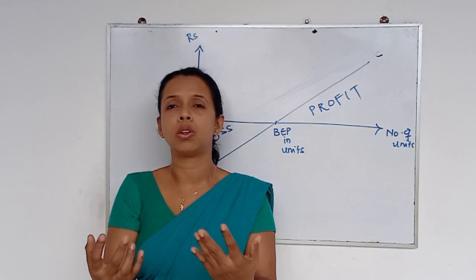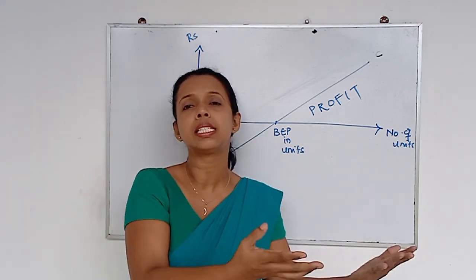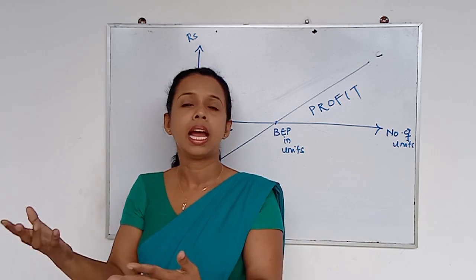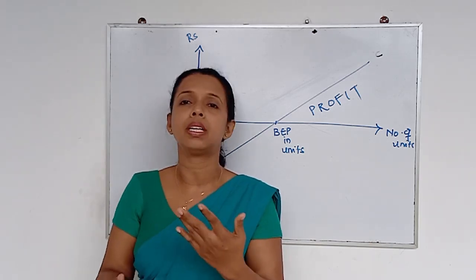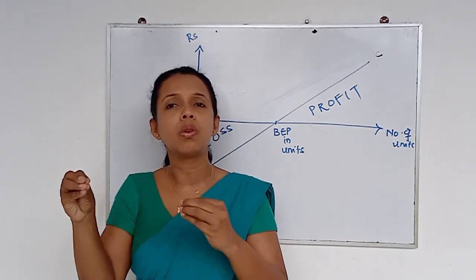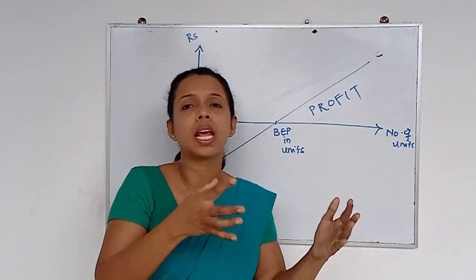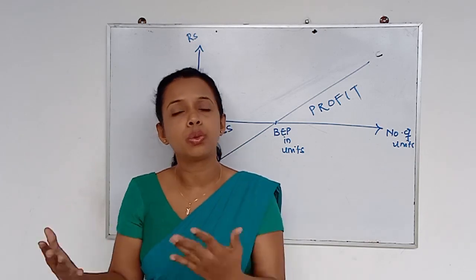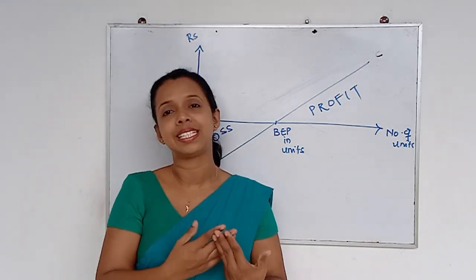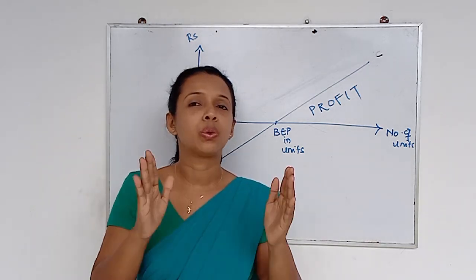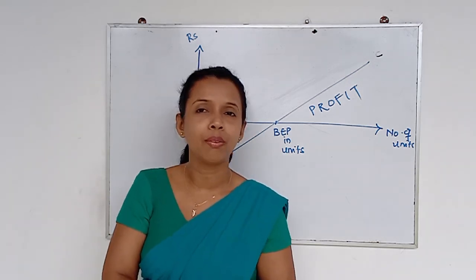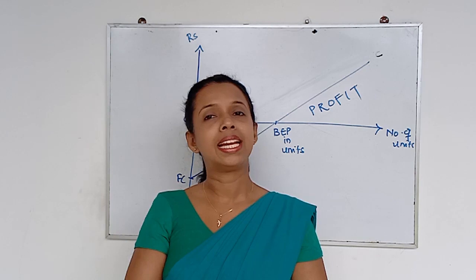Have you heard about these things? How my competitors are reacting, how my suppliers, and how about the bargaining power. So based on all these factors, our cost and revenue can be changed. But we didn't consider those factors for this analysis. Now can you understand? So these are the few limitations we have in the break-even analysis.